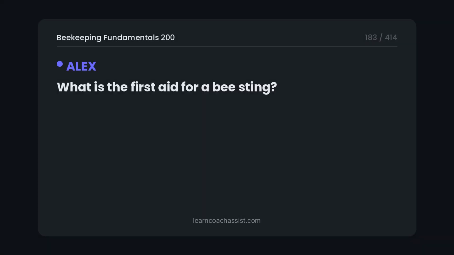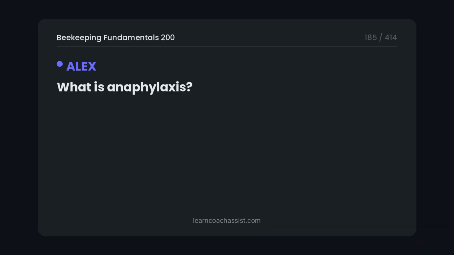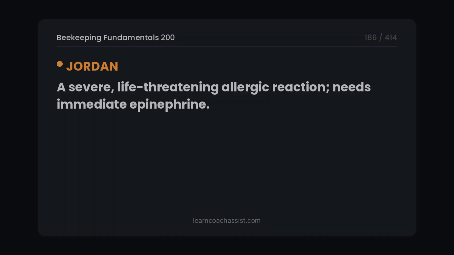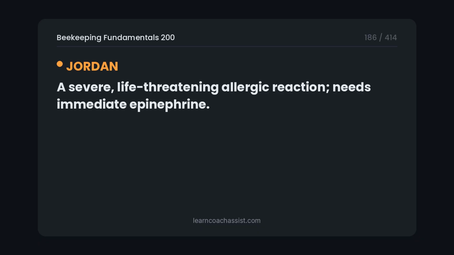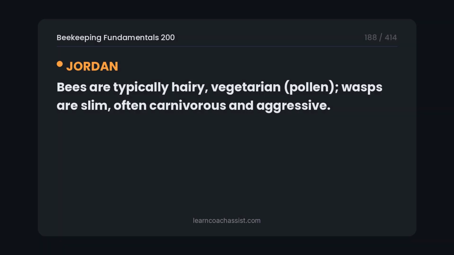What is the first aid for a bee sting? Scrape, don't squeeze, the stinger, ice, antihistamine, watch for anaphylaxis. What is anaphylaxis? A severe, life-threatening allergic reaction, needs immediate epinephrine. What is the difference between bees and wasps? Bees are typically hairy, vegetarian, pollen eaters; wasps are slim, often carnivorous, and aggressive.